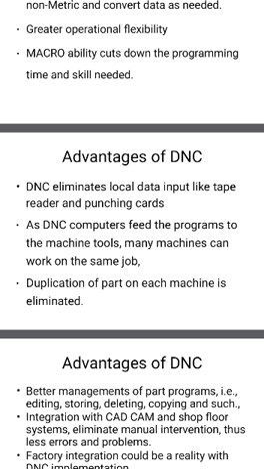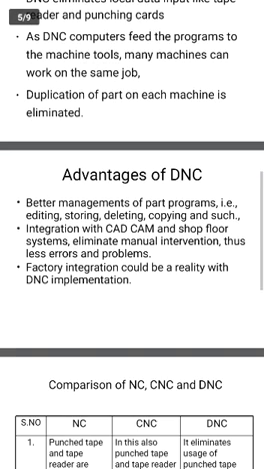It provides central control of machine tools, which means only one system will be there with many machines around it. Nearly 100 machines can be operated with one system. That is called a DNC machine.